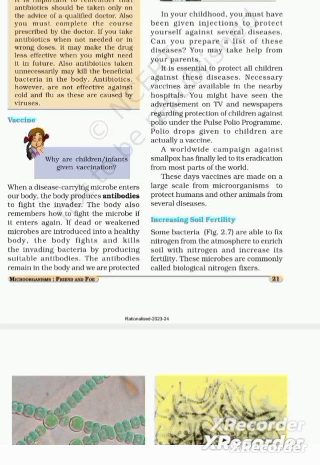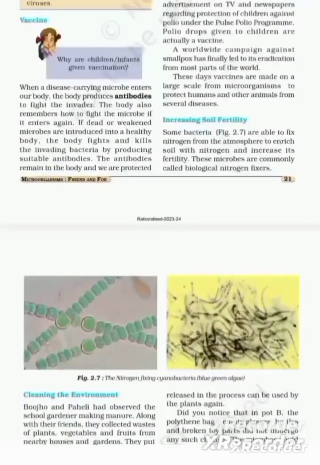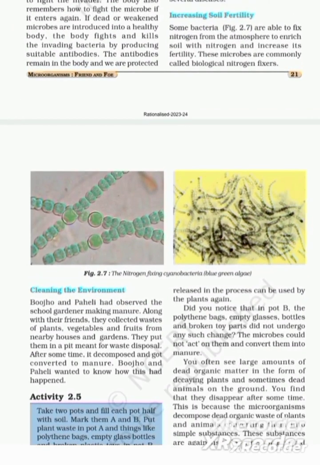A worldwide campaign against smallpox has finally led to its eradication from most parts of the world. These days, vaccines are made on a large scale from microorganisms to protect humans and other animals from several diseases. Increasing soil fertility. This is the next part. Increasing soil fertility is another advantage or merit of microorganisms.